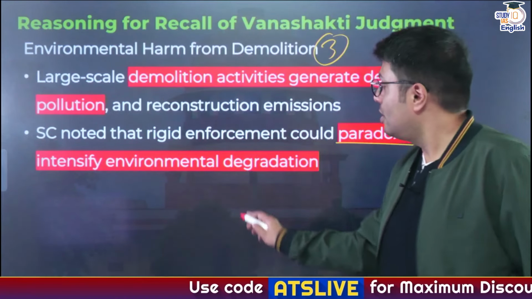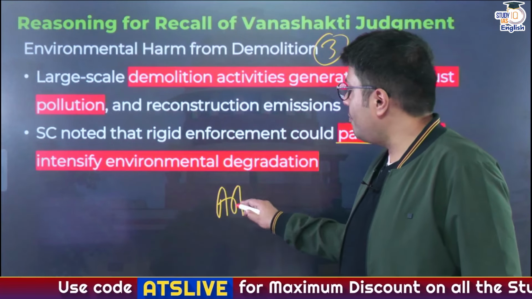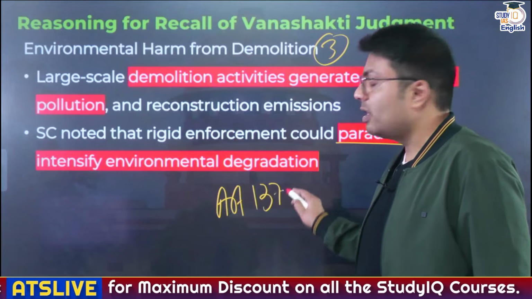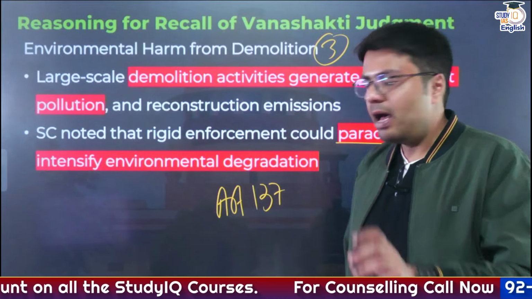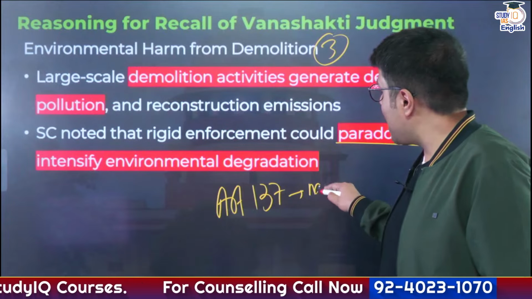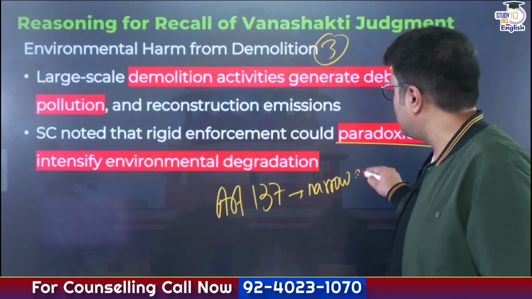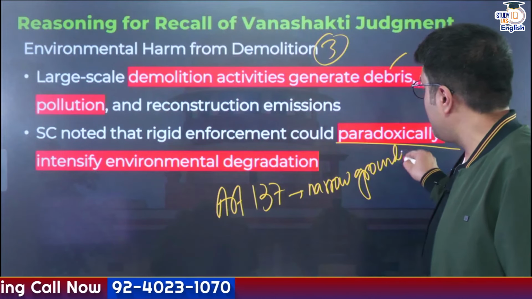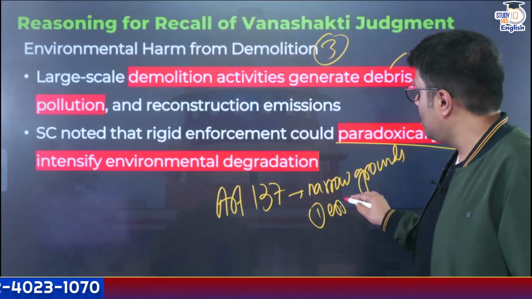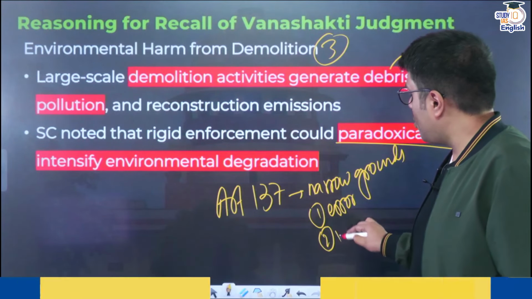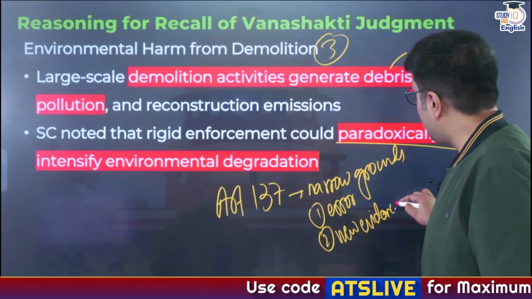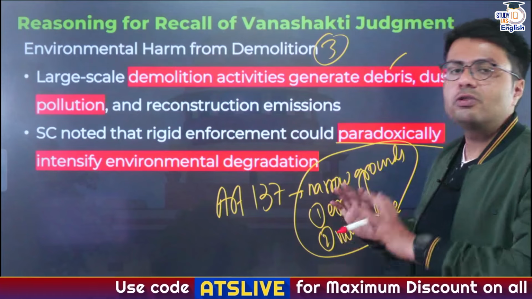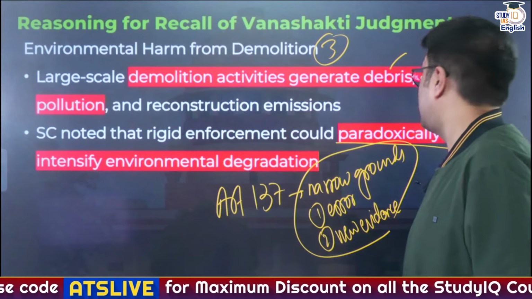And to summarize, the recall or review of a judgment happens under Article 137. Is it usually used? The answer is no. It is rarely used, and it also has very narrow grounds on which it can be used. What are the narrow grounds? I told you. First is error in judgment, and second is emergence of new evidence which did not come to light during the earlier hearings. So this is all you needed to know about Article 137.